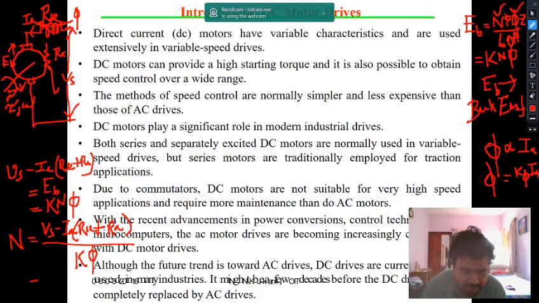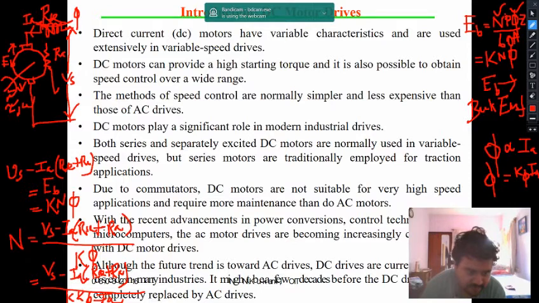So here I can replace this by Vs minus Ia into RAC plus RA, divided by K phi into Ia.